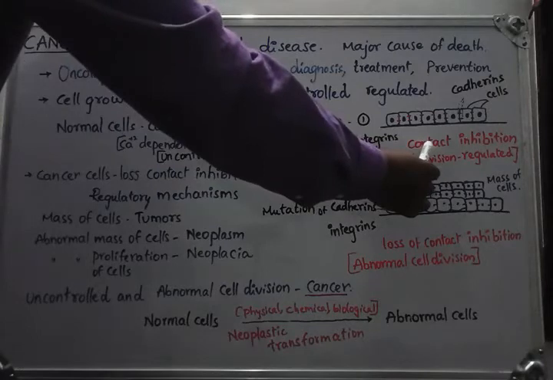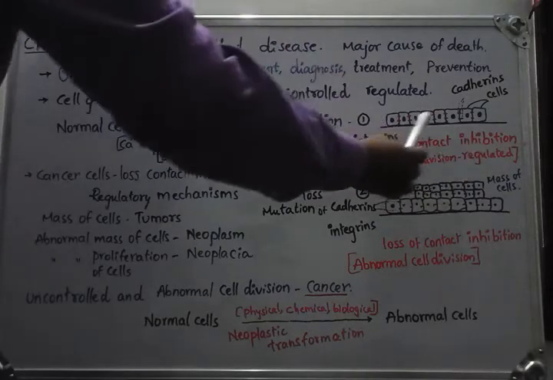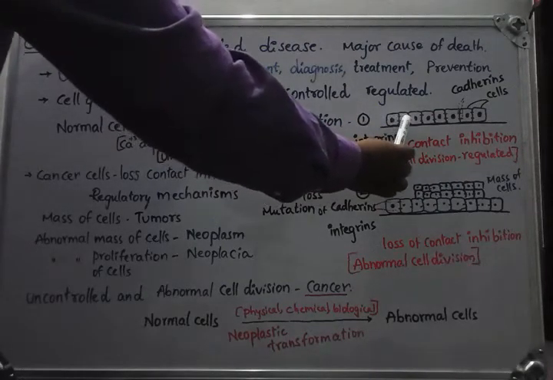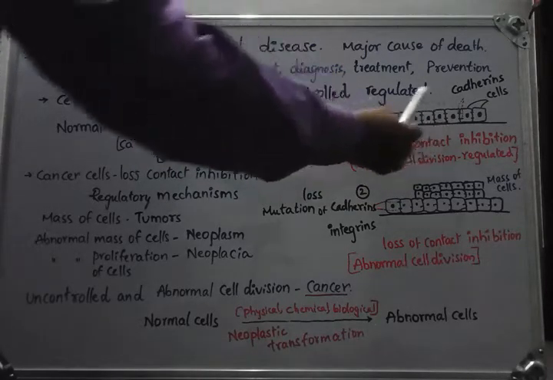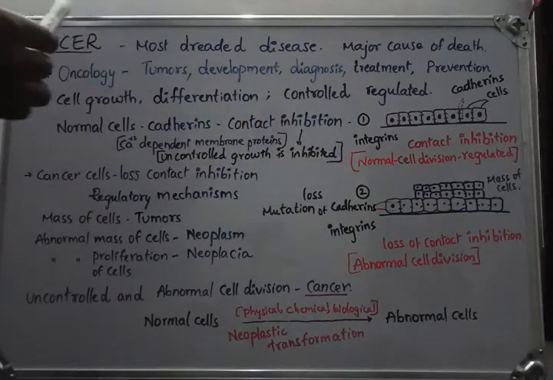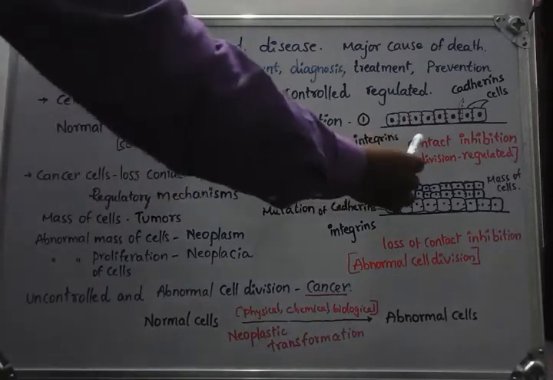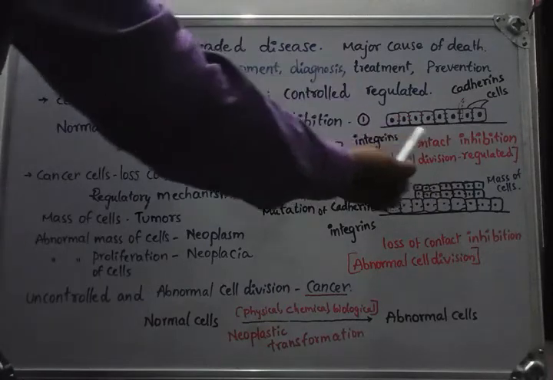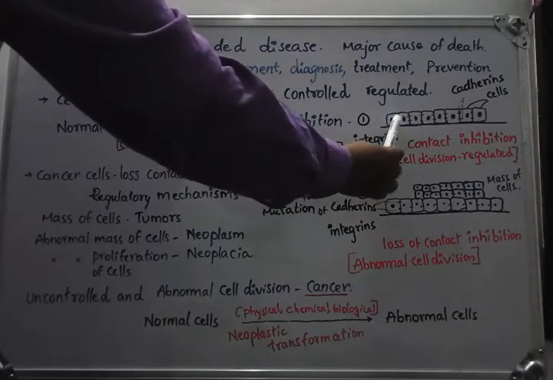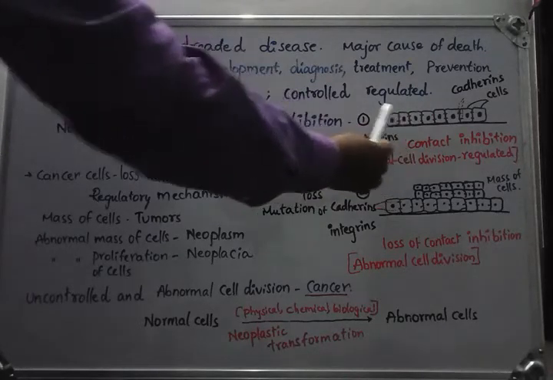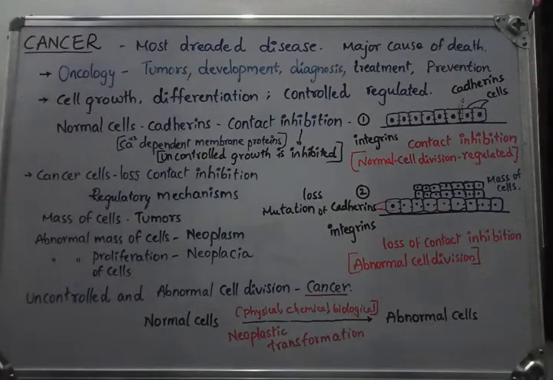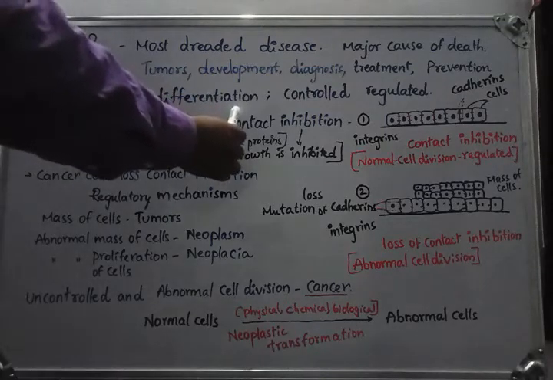Now what we have observed here is contact inhibition. The cells are able to make contact at the time of cell division and abnormal growth or abnormal cell division is stopped. So that indicates contact inhibition. Together, when the cells contact other cells, the abnormal cell division is stopped. What does abnormal mean? Uncontrolled cell division, that we are calling abnormal cell division. So this point is very important.